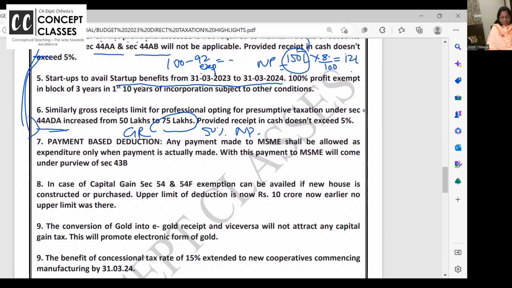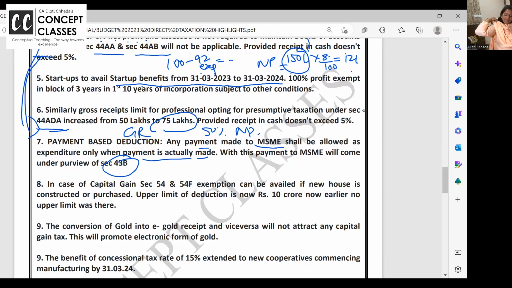Okay, right. MSMEs, that is micro, small and medium enterprises and all. Any payment made to MSMEs will be allowed only if the payment is actually made. See, we have section 43B. Every layman, if you do business, knows 43B well. If expenses are not paid in March, you show them as outstanding expenses, and you reduce the profit and tax. But if there are some expenses which are outstanding in March, at least pay them by the due date of filing the return, no? That is July or September, whatever it is for you.